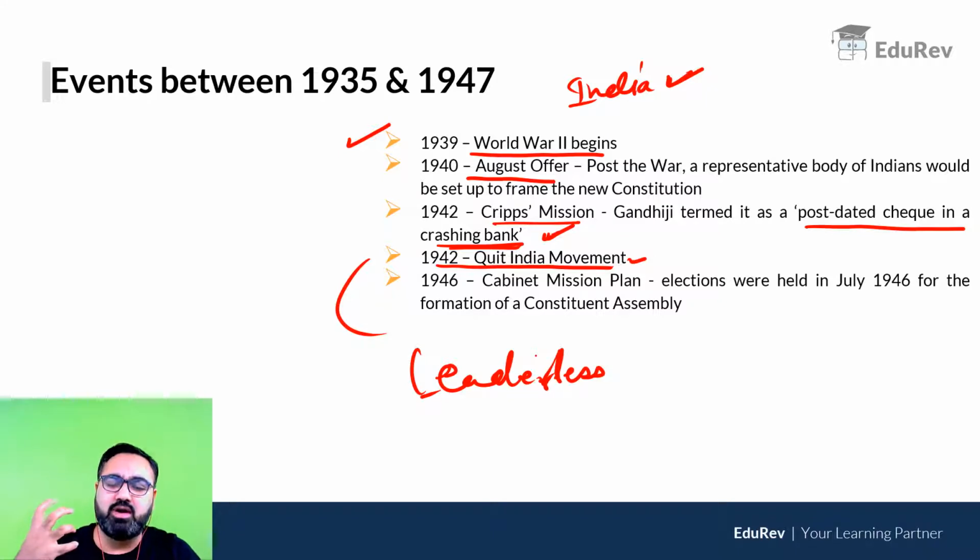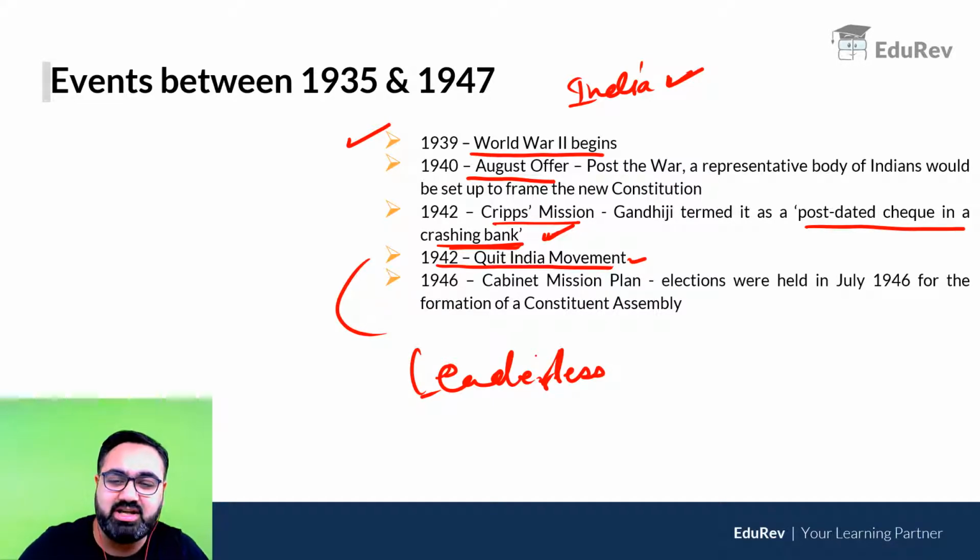There were people who were helping the movement by underground activities. They were not coming out in the open. Usha Mehta, for example, became very famous for launching an underground secret radio. There was Ram Manohar Lohia. There were other people who were fighting. There was JP, Jayaprakash Narayan. All these people became very famous and they kept on bringing the movement forward.